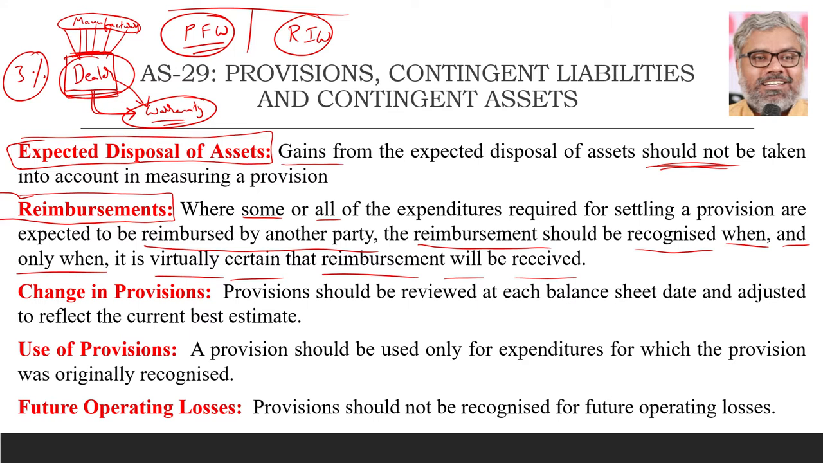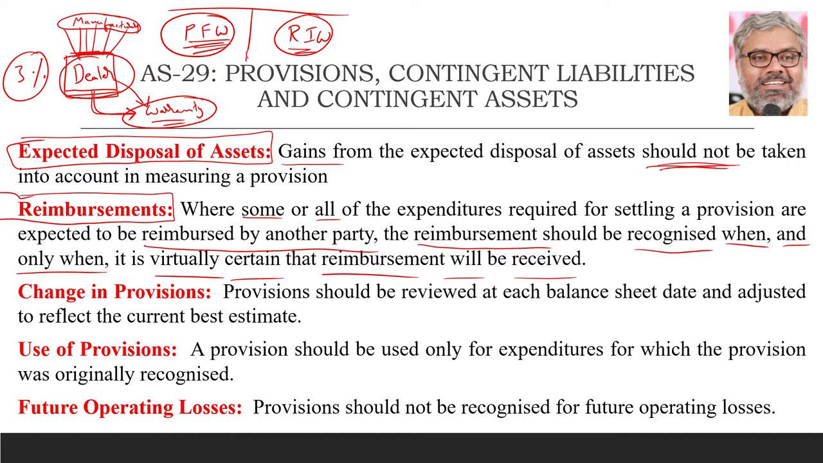But the point AS 29 is telling is, creating a provision is okay. That is already done. That is good and that has to be done for warranties. But reimbursement recognition should not happen automatically. Provision should happen when there is a possibility of this type of expenditure. But reimbursement of that expenditure as an asset should not be recognized if it is not virtually certain that the reimbursement will actually be received. If it is virtually certain that the reimbursement will be received, then the reimbursement can be recognized on the asset side. That too, once again, both of them are not yet done. We have to understand that.